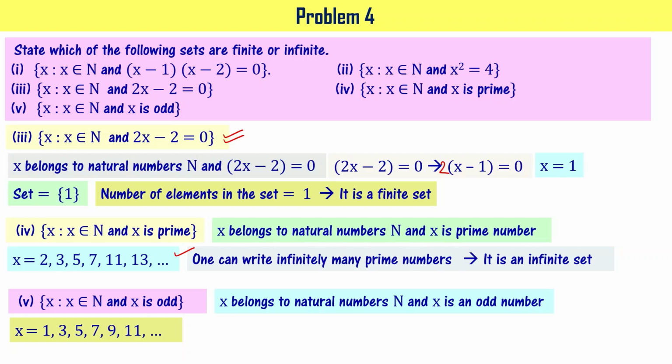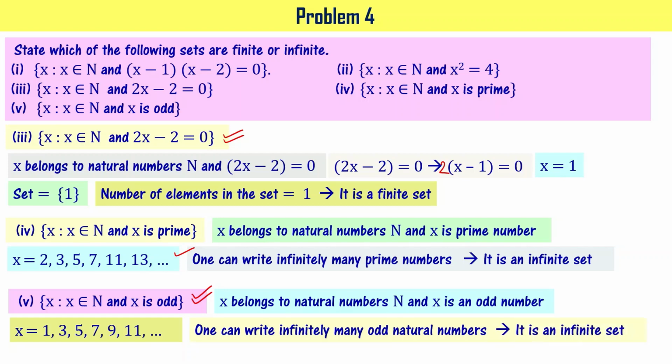Since natural numbers are never ending, even odd numbers are going to be never ending, right? It means you cannot count the number of elements in this set. Hence, you say that this is also an infinite set. I hope you got the concept.